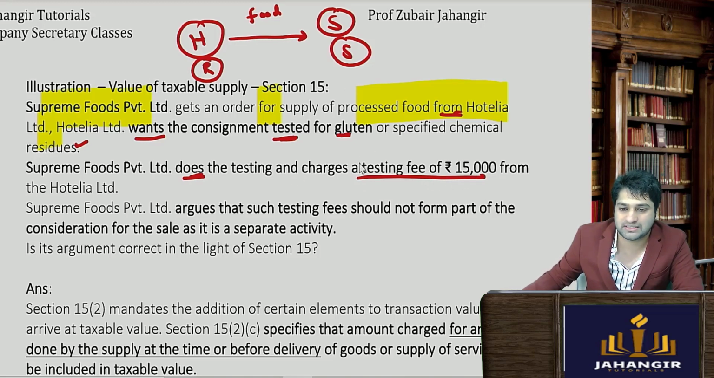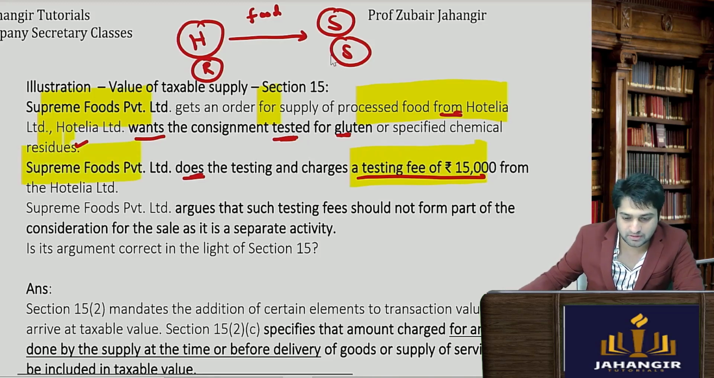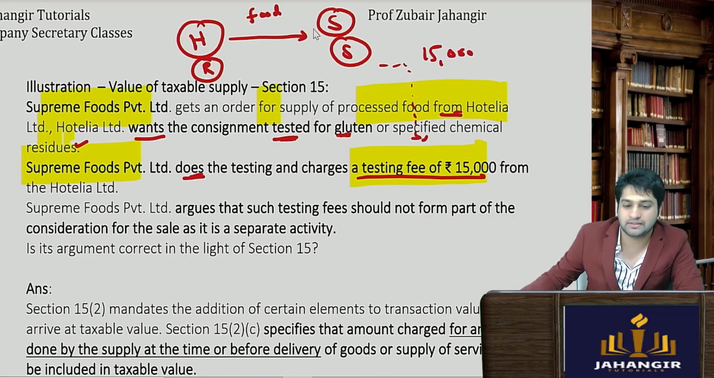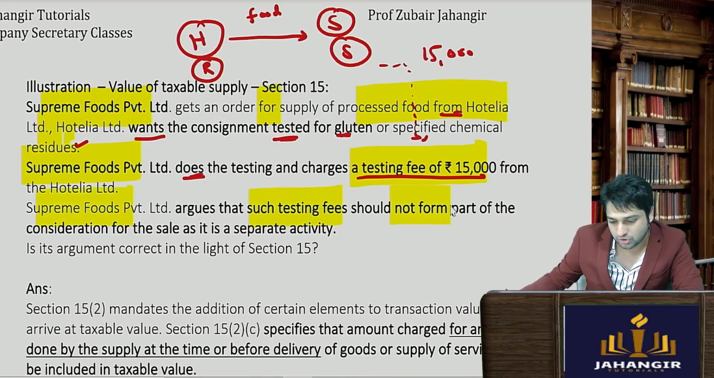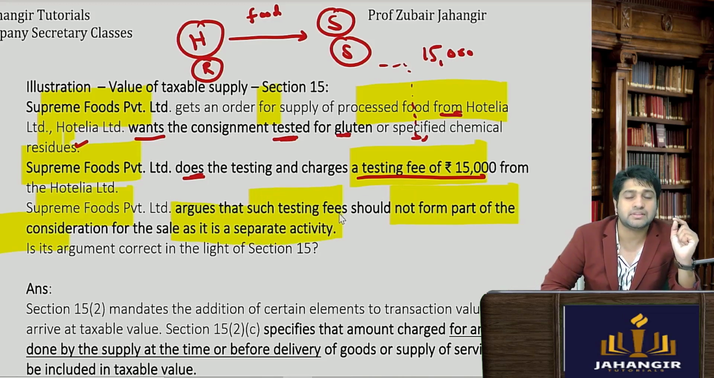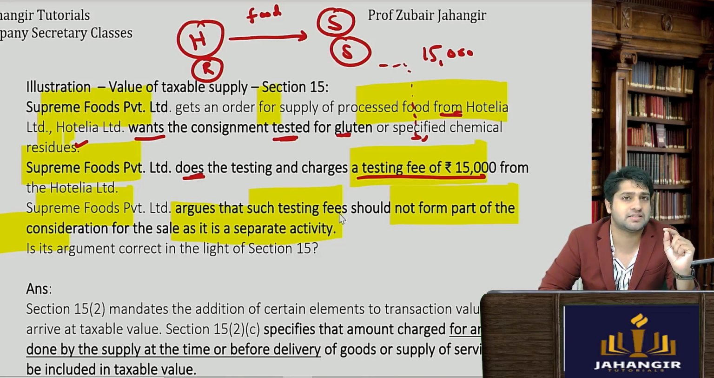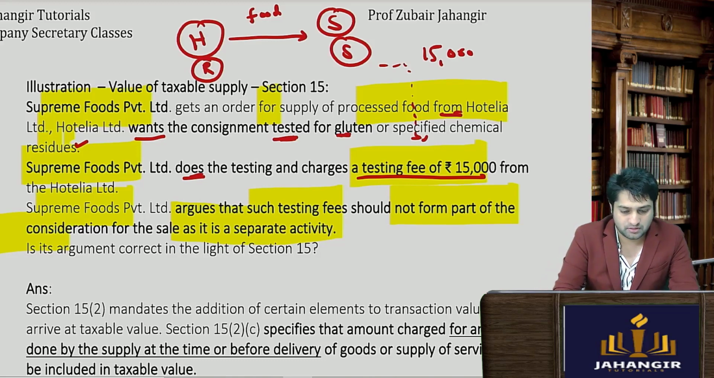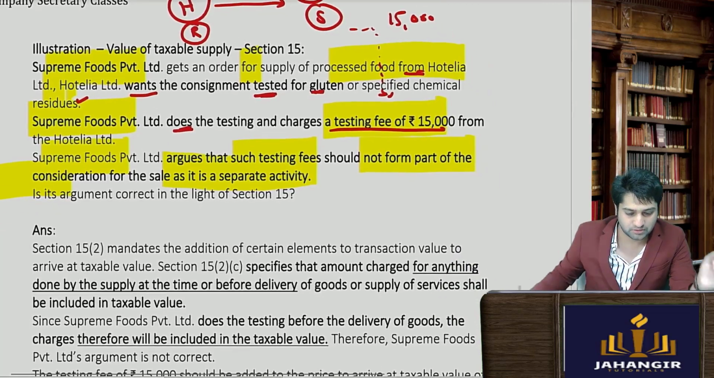So here the testing had to be done. So Supreme Food made a payment of rupees 15,000 for testing before delivering this food. Supreme Foods argues that such testing fee should not form a part of the consideration for the sale, as it is a separate activity. Now we've seen that all incidental expenses are to be included. So this will obviously be included into the value of supply.